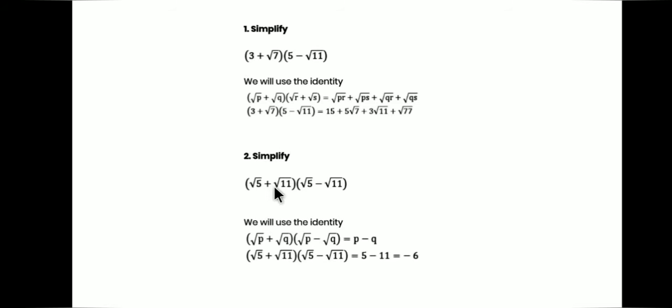Again, root 5 plus root 11 into root 5 minus root 11. You have to simplify. We will use the identity root p plus root q, root p minus root q, which is equal to p minus q. So 5 minus 11 is equal to minus 6.